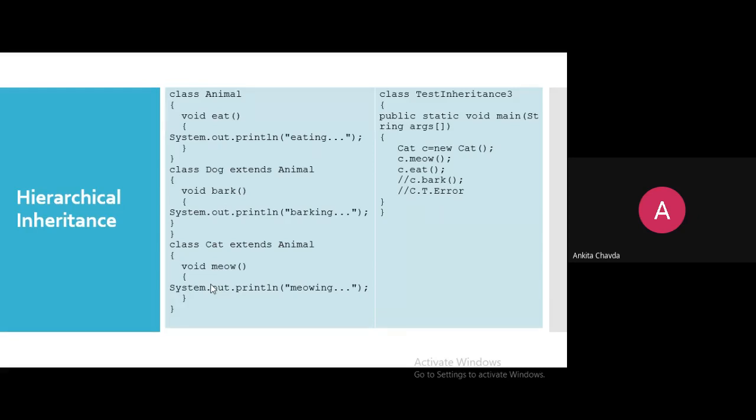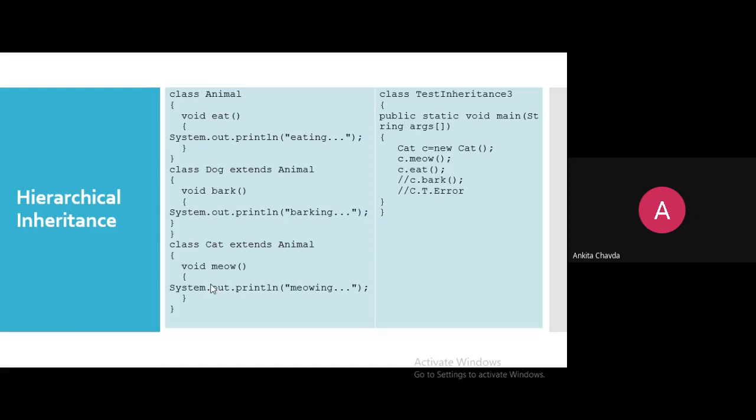That is known as hierarchical inheritance. Now it's having one method, and we are simply printing. Now another class we have taken, and I have created only one class object, which is cat. You need to create for dog also, but here I have created only for one class, which is cat. Cat c equals new cat. Now here c can call its own method, which is meow. We are calling c.meow. It can also access its parent class method, which is eat.